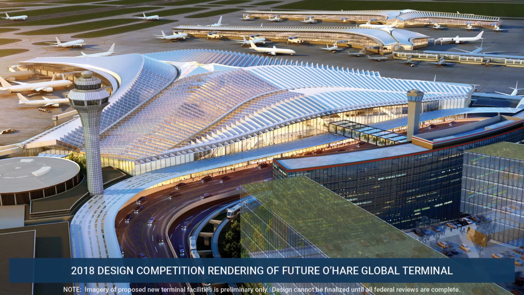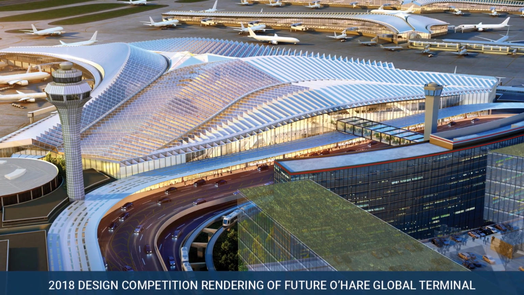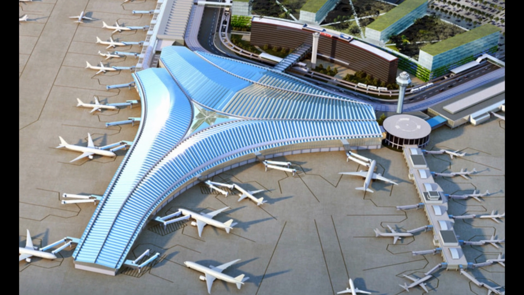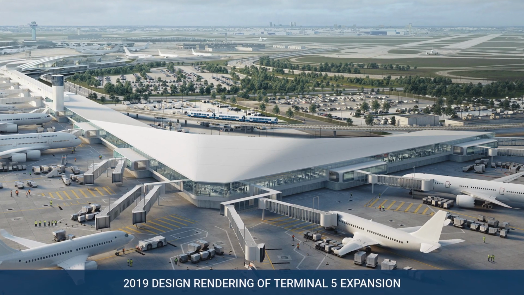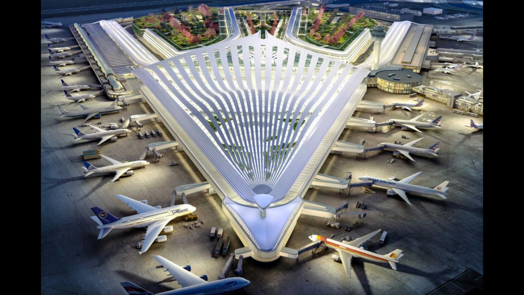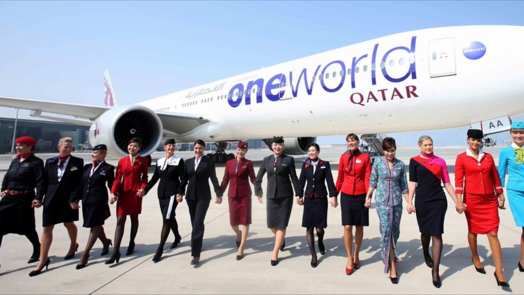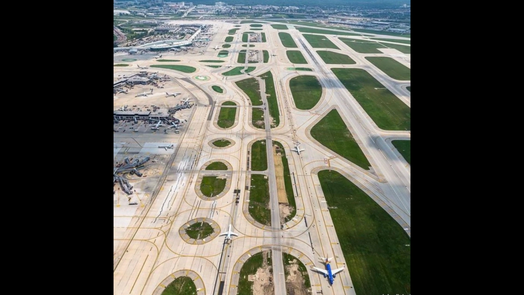So now that we're up to date, let's have a look at what's in store for the future of O'Hare. In 2018, United, American and the City of Chicago came together to discuss a plan for the redevelopment of the airport's terminal area. The plan is to streamline operations for airlines by allowing international to domestic transfers within the same terminal. A new terminal is to be built that will act as an alliance hub, which basically means that all the airlines that are best mates with each other can share a terminal together to make their operations more efficient. This will be the first of its kind in the world.